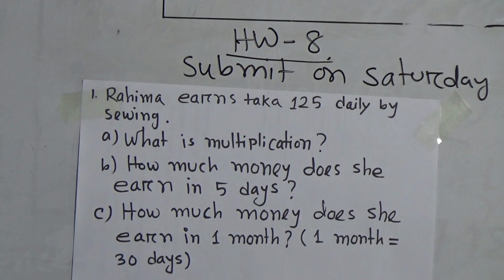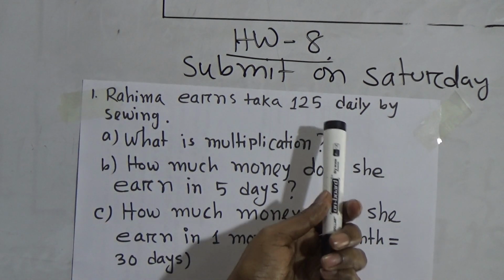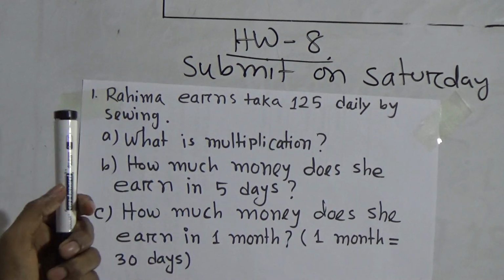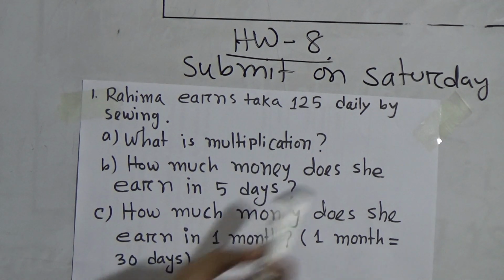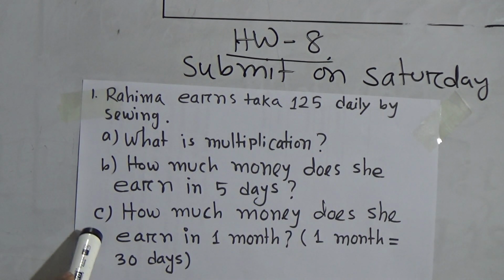Multiplication is the short process of addition. B number: how much money does she earn in 5 days? In 1 day she earns 125 taka. Therefore, in 5 days she earns 125 into 5. Then you multiply.